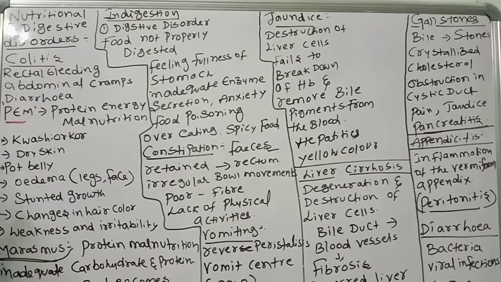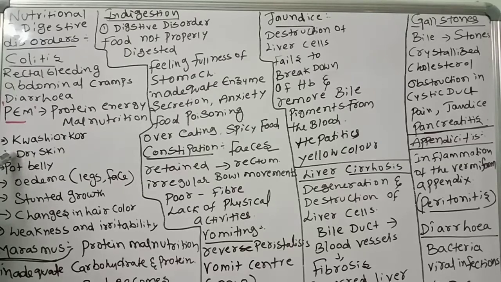What are the symptoms of kwashiorkor? Stunted growth, changes in hair color, weakness and irritability. Irritability means an over-responding nature towards a stimulus. All these problems occur in kwashiorkor. Early age children compulsorily require proteins. If we are not providing protein and quality food, that will affect their growth and development, and that leads to kwashiorkor.